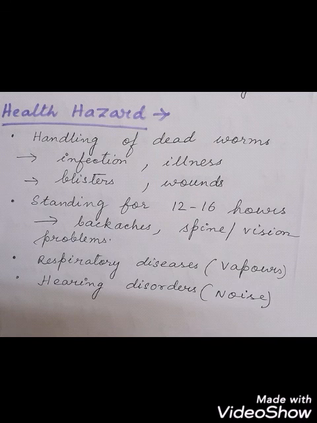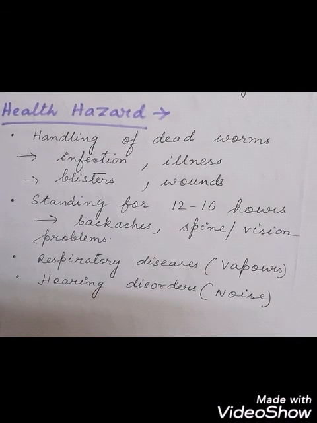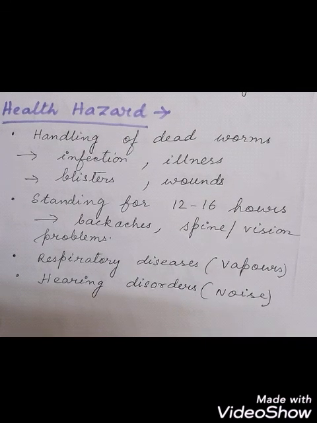There can be respiratory problems also, because continuously the cocoons are put in the hot water, and the vapors from boiling the cocoons, and also from the machine, the diesel fumes, come out. These vapors may cause respiratory diseases like asthma and bronchitis, and breathing problems. And also the noise of the machines, which is very common, spinning and winding machines, also the looms where the fabric is woven, from this noise there can be hearing disorders in the workers.